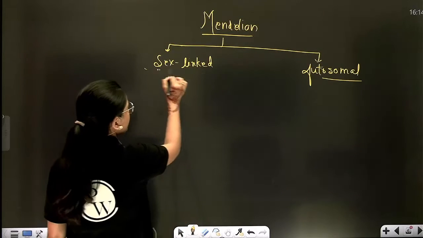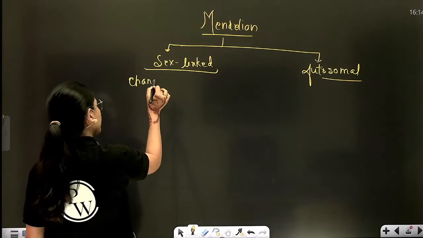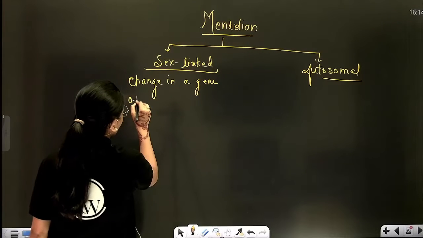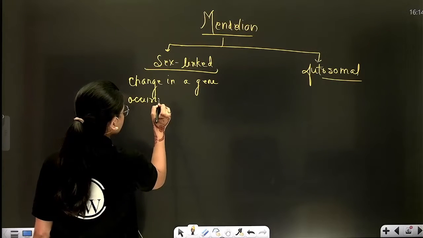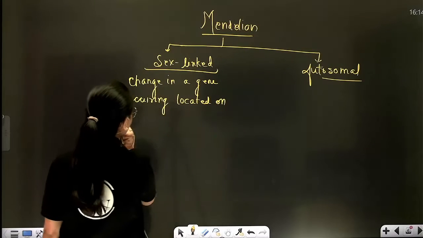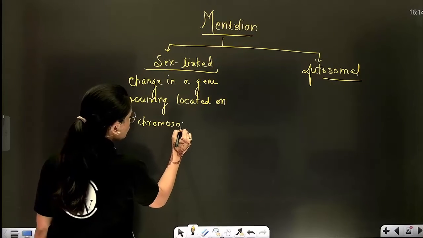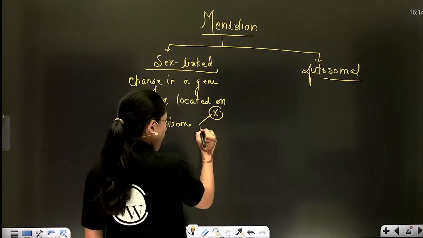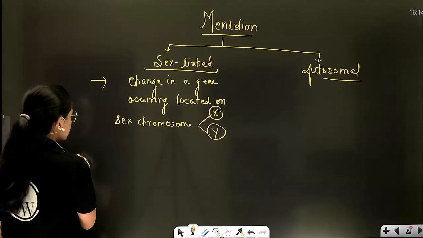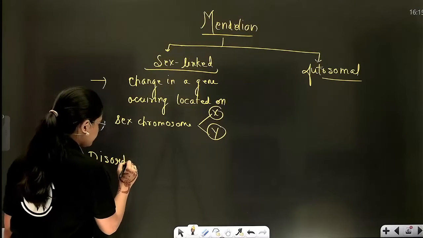So sex-linked means a change in a gene located on a sex chromosome. Now that sex chromosome can be either X or Y. Correct? Second thing, these disorders are obviously sex biased.